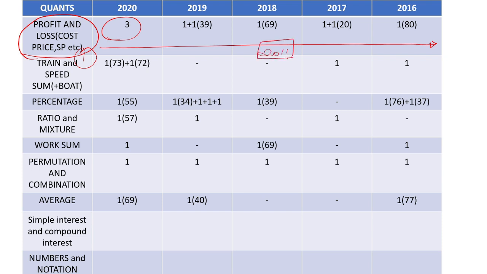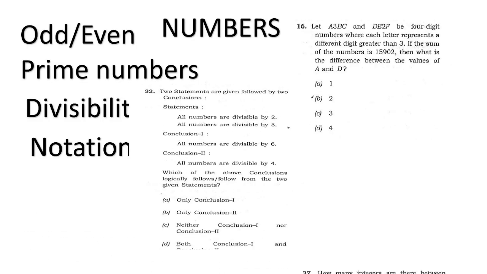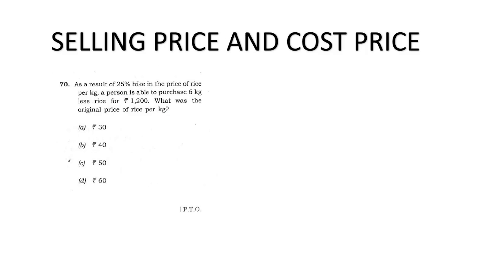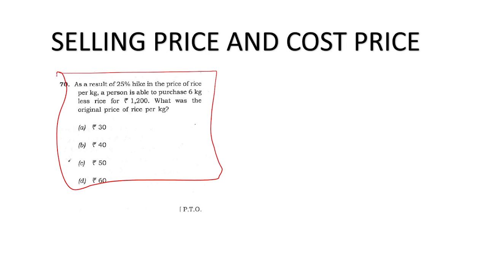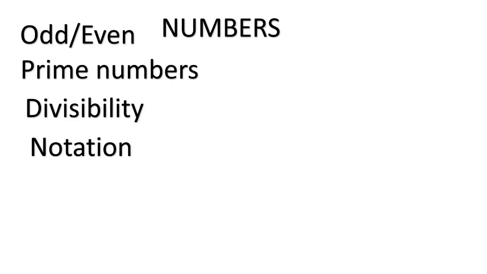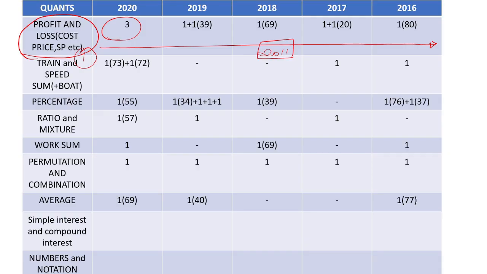2011, because basic quantitative aptitude they will ask. See, they are asking the selling price. See this, basic question, you can check this question. This is basic and basic, because everyone who has gone to a shop will know what is the price of something, what is the loss we make, what is the cost price, selling price. You should understand this very well. So it's a basic thing that you have to solve.